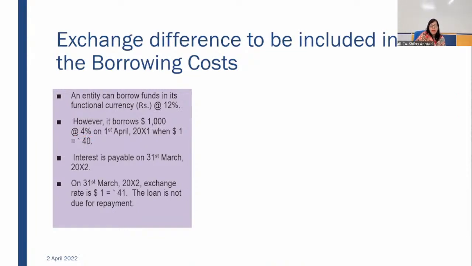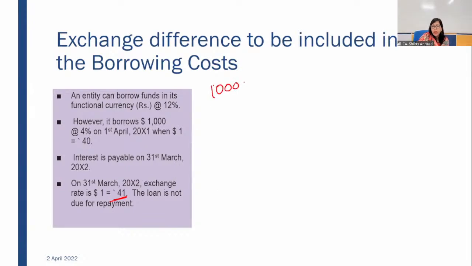Here, in the previous example, we saw that the exchange rate on the reporting date was 50 rupees. However, here we are saying the exchange rate is rupees 41. Same thing, we borrowed $1,000.